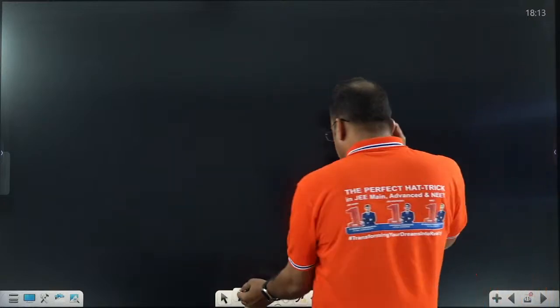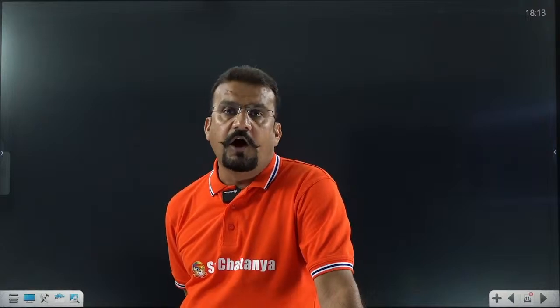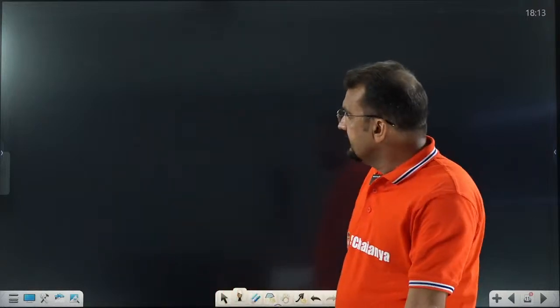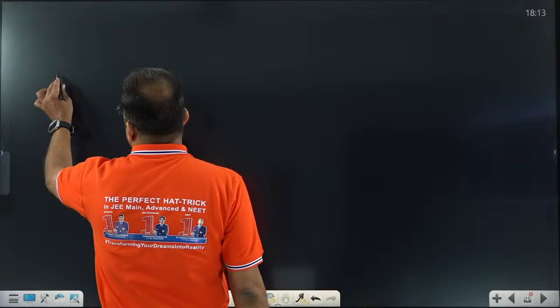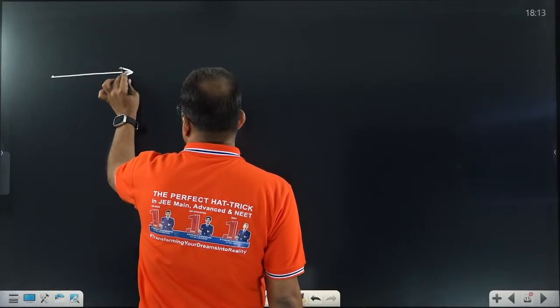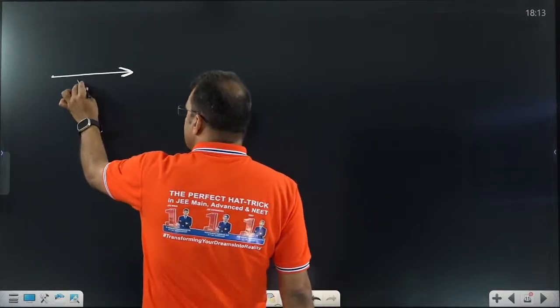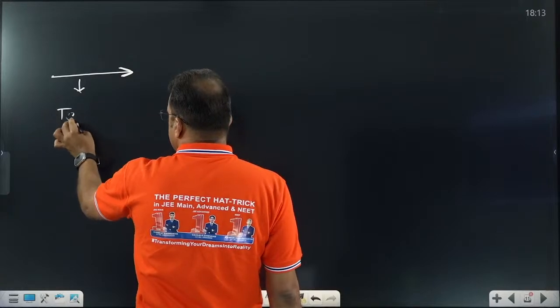Before moving to vector algebra, meaning vector addition, just try to learn how to represent a vector. I know you know that a vector is represented by an arrow symbol. This is the arrow, and initially when a vector is defined, this structure is called the tail.